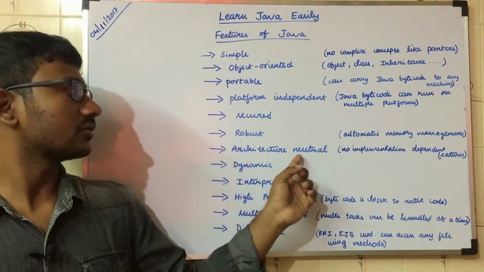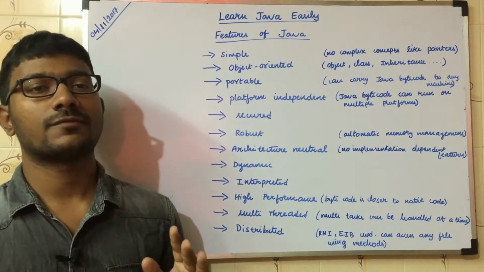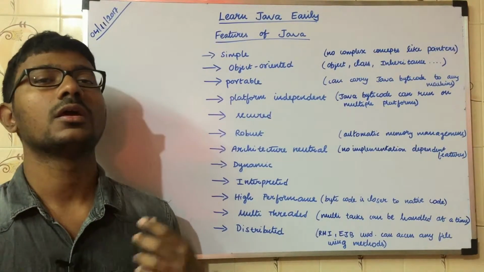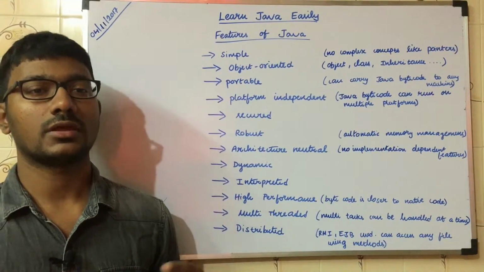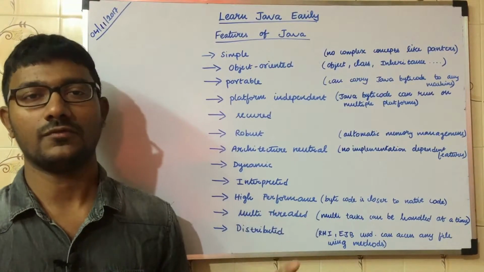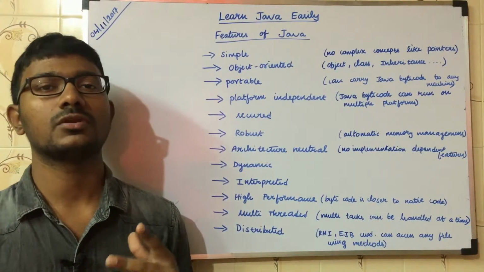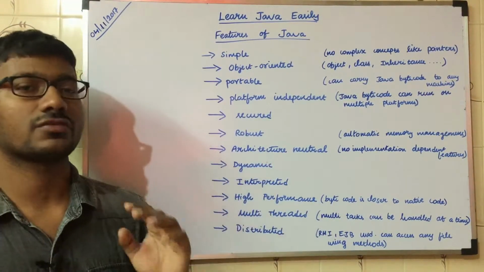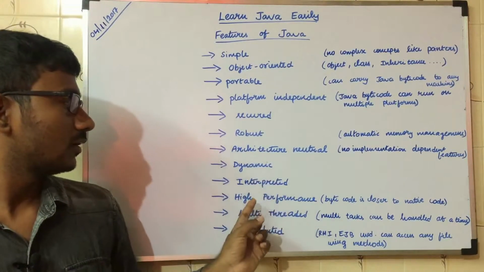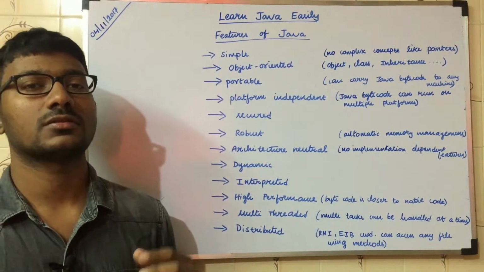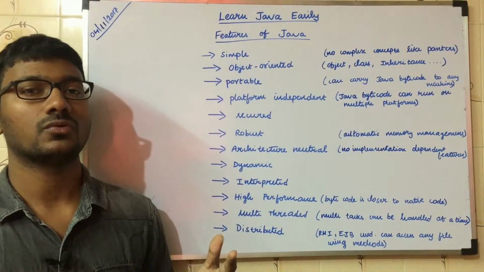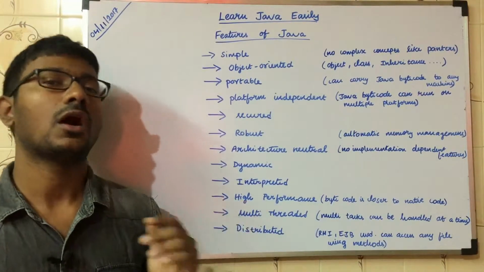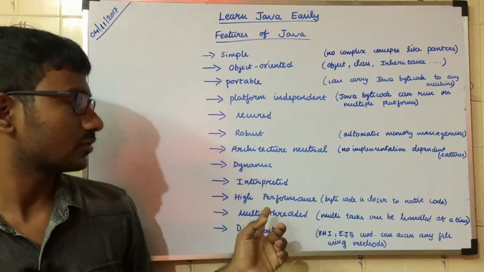So next one is architecture neutral. If you know Java, C and C++, then you would have noticed that for 32-bit architecture, some primitive data types behave in one way, and for 64-bit architecture, the primitive data types behave in another way. Whereas in Java, that behavior is the same across architectures. And then high performance. Once the Java compiler gives the Java bytecode, that bytecode is very close to native code. But C and C++ always dominate in terms of performance.